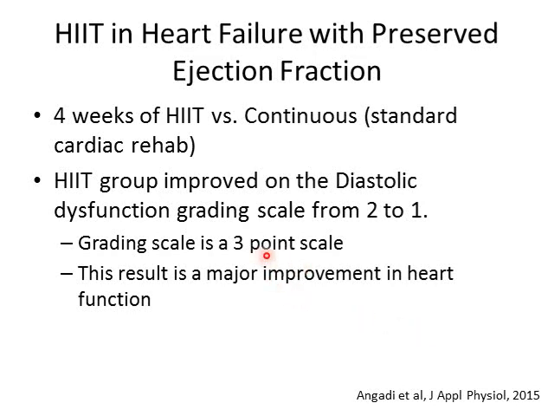On average, the HIIT group went down from a 2 to a 1. A 1 is the lowest amount of damage to the heart, and a 2 would be right in the middle. On average, it went from a 2 to a 1 in just 4 weeks of high-intensity interval training, only 3 days a week, whereas the continuous group didn't change their grade scale at all. So there's a major improvement in heart function.